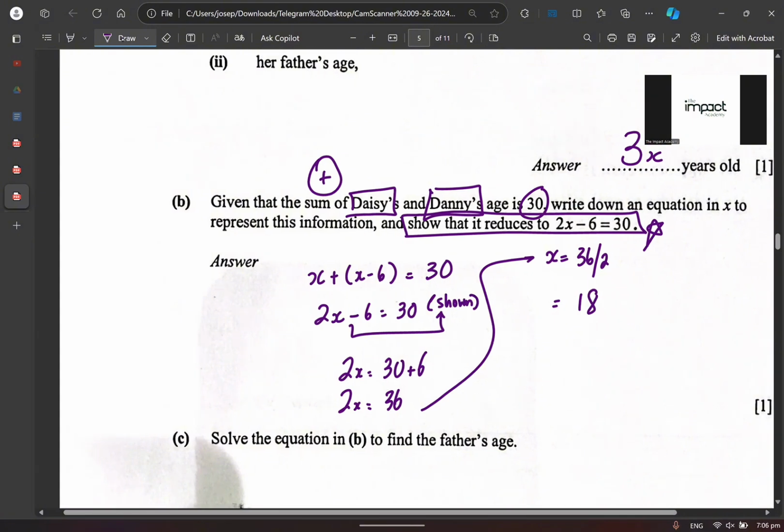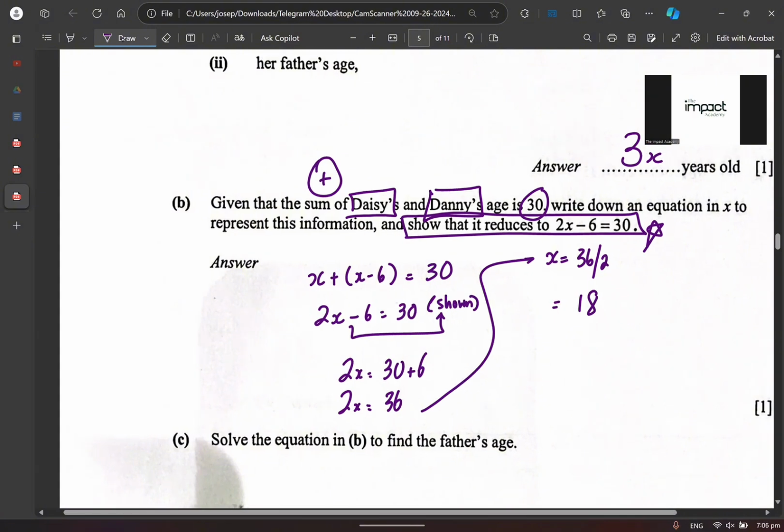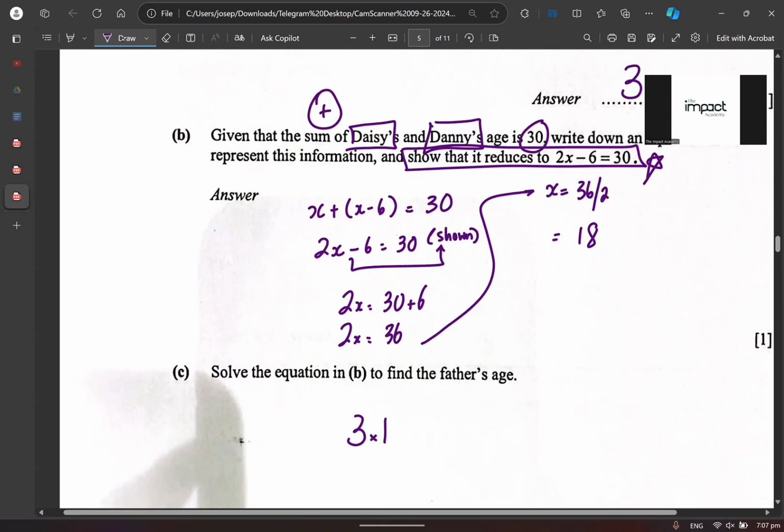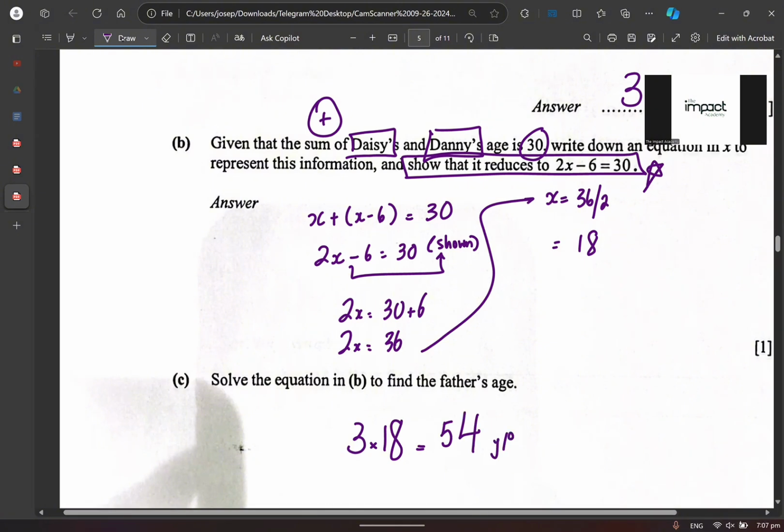True? Why do I say it will benefit you for the second part? Maybe you want to read the second part for me. You let me know what is it that the question wants us to find. What is the question? The father's age. 3 times 18. Very good. All right. 54. How much? 54. Very good. Okay, so the father is actually 54 what? Years old. Am I making sense or not making sense?